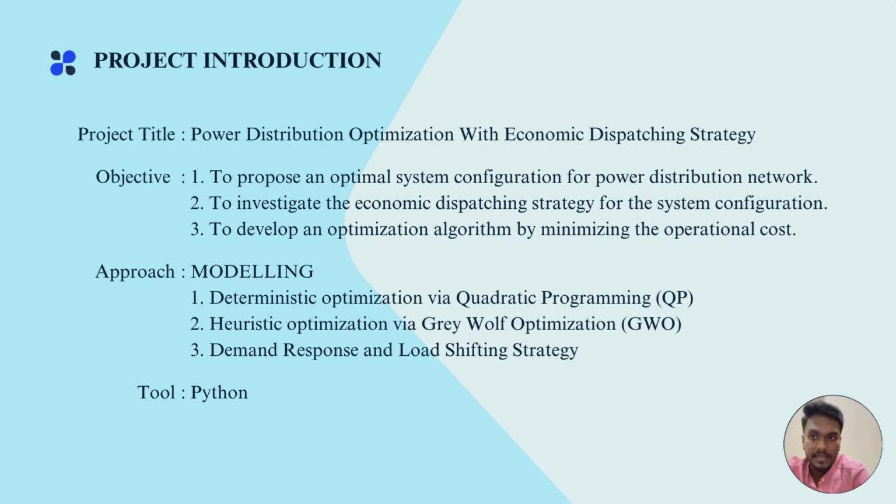This project uses a deterministic optimization via quadratic programming, which we call QP, and heuristic optimization via Grey Wolf Optimization, which is GWO, to simulate a power dispatch model for thermal power plant, incorporating two strategies, which are demand response and load shifting over a 24-hour schedule, and perform sensitivity analysis on the demand variation. The main tool that I used for my project is Python.